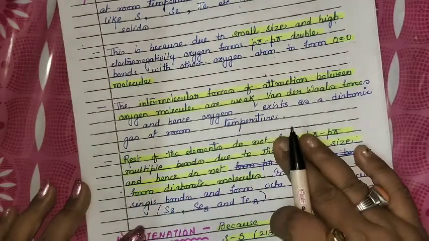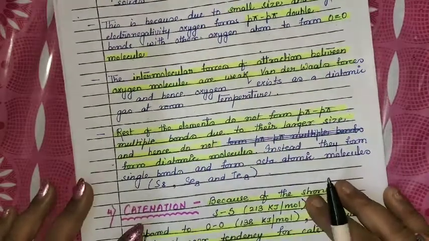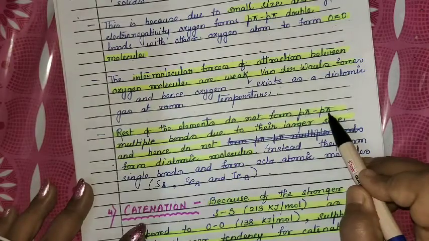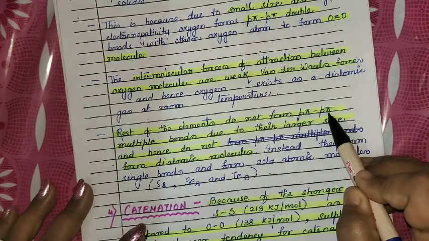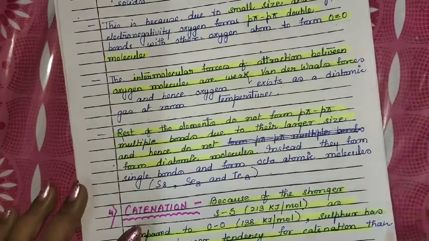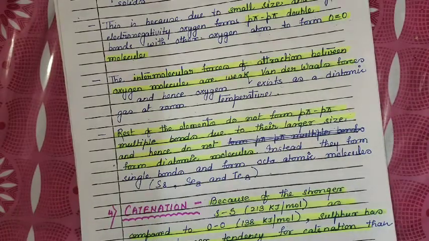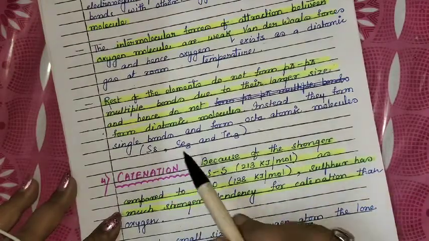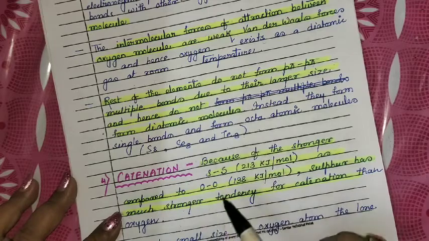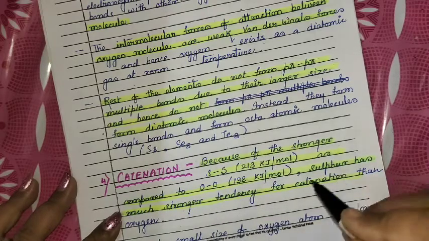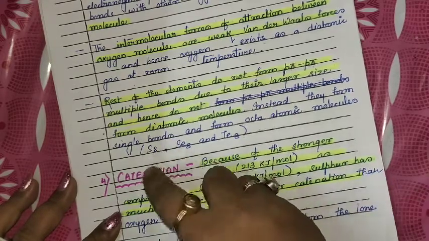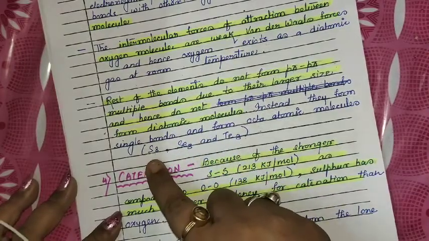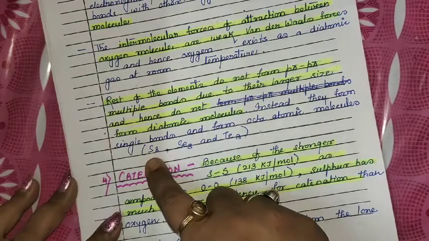On the other hand, the rest of the elements, due to their larger size, are not able to form this p-pi multiple bond. They are unable to form double bonds. In fact, they prefer to stay in single bonds. Like sulfur, selenium, tellurium, they all form S-S, Se-Se single bonds, and they exist in S8, Se8 and Te8 forms. We will study the detailed structure of the S8 molecule in our forthcoming videos.